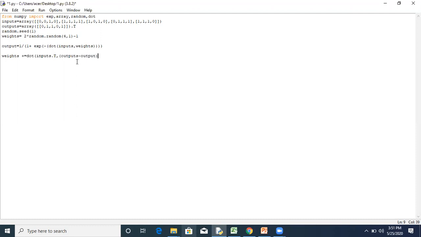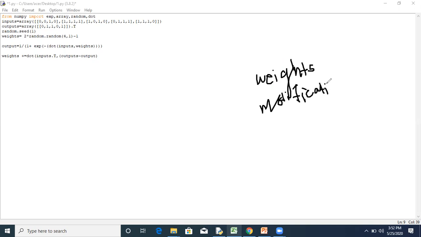So how do we modify the weights? We are modifying the weights using this relation. The weights are getting modified using the equation: input multiplied by error.